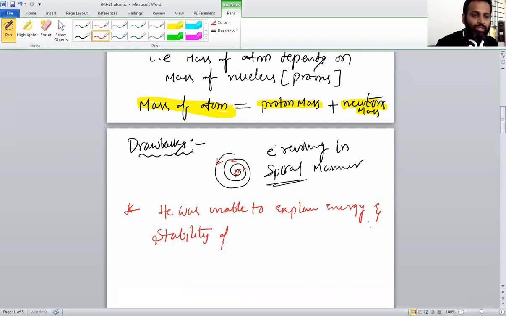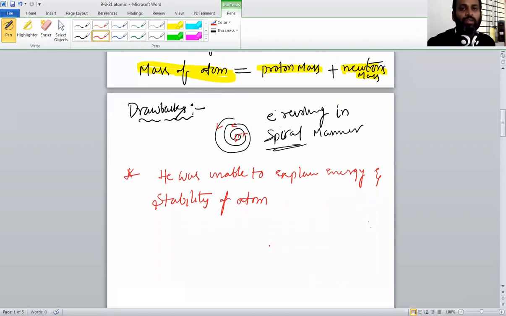Stability of what? Stability of atom. He was unable to explain. This is the most important. So these drawbacks we have to overcome, and he was unable to identify one more important thing. When electrons revolve, they jump from one orbit to another orbit, and he was unable to observe that.